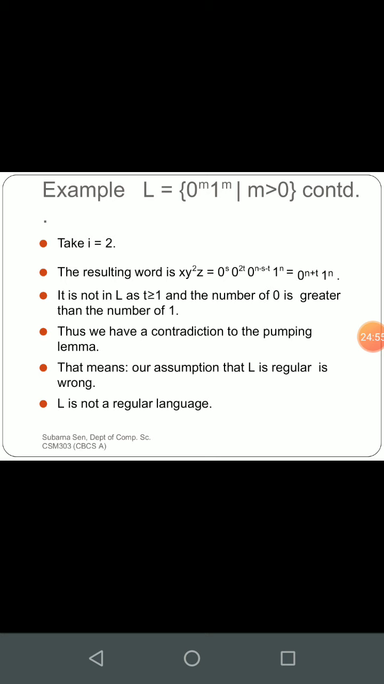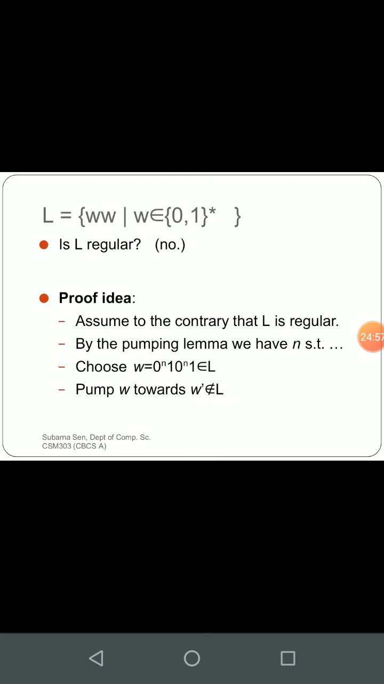You can see I have just kept another example, that is ww belonging to (0+1) star. It is not regular, but I have not shown you the proof. It will be your job. I have just given you the example of how to choose w. So you will just try it on your own.